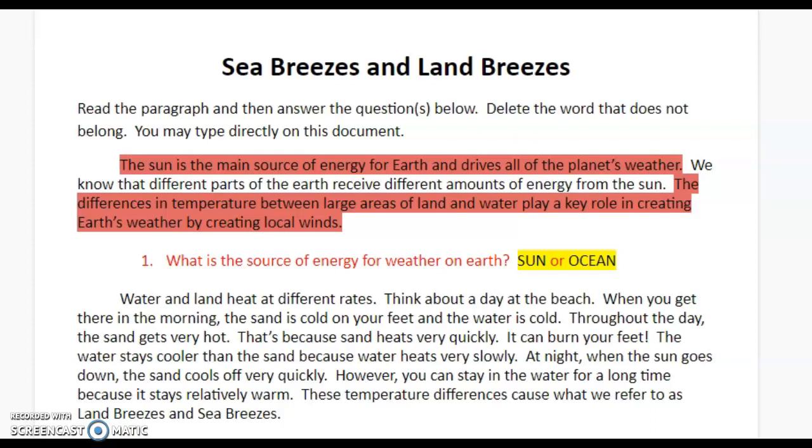Sea breezes and land breezes. Read the paragraph and then answer the questions below. Delete the word that does not belong. You may type directly on this document.